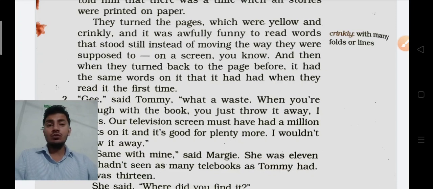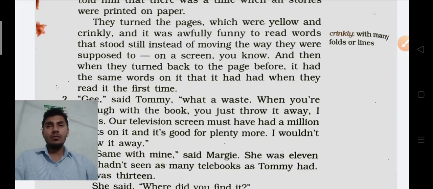So they were supposed to read on the screen, and then when they went to the next page and turned back to the page before, it had the same words on it that it had when they read it the first time.